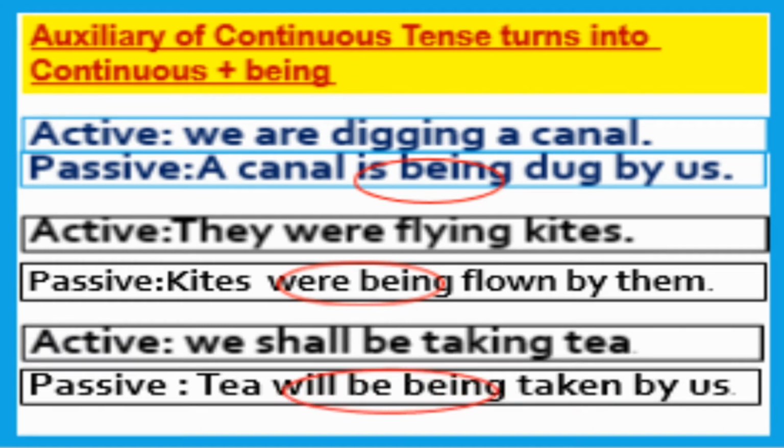Follow. Tea is the subject, will be being is the auxiliary verb, taken is the past participle form of the verb, by is the preposition, and then the subjective and objective form. Okay, dear learners, this is the structure of passive mode. It is in an assertive sentence, dear learners. So, next slide for you, my dear students.